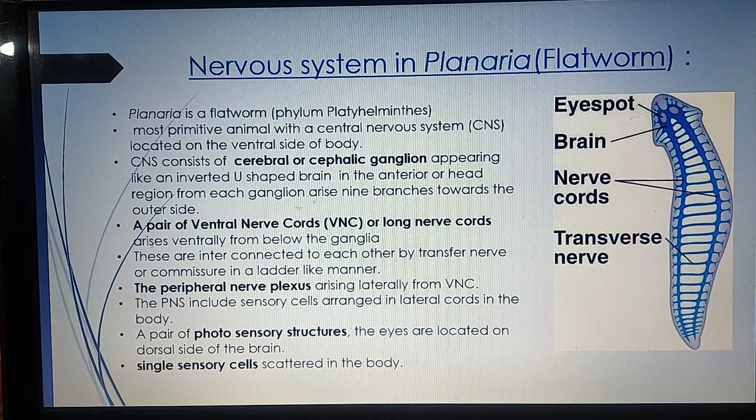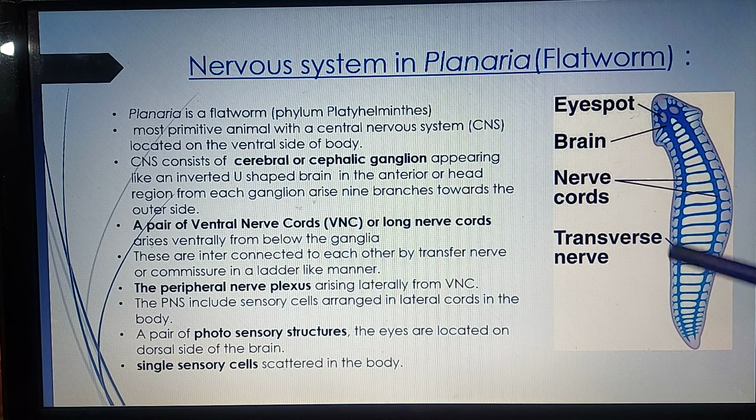Now in planaria or flatworm, you can see a little bit of advancement in the nervous system. It is a primitive animal with a central nervous system which is located on the ventral side of the body. Ventral side is towards the mouth, dorsal side is towards the back. The central nervous system consists of cerebral or cephalic ganglia appearing like an inverted U-shaped brain.